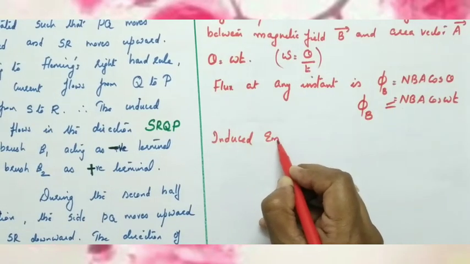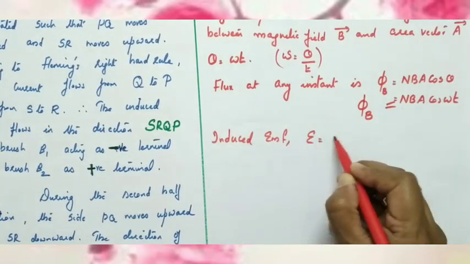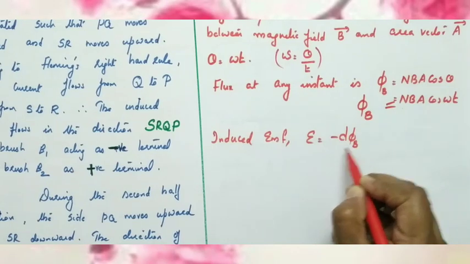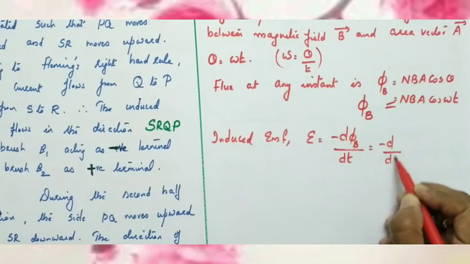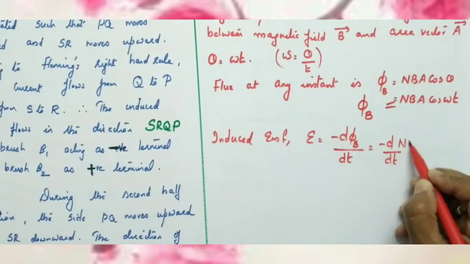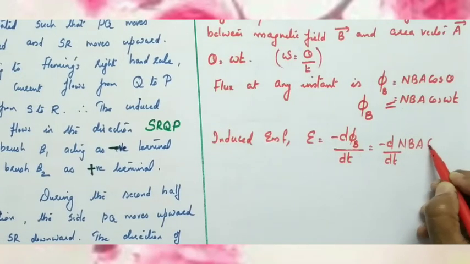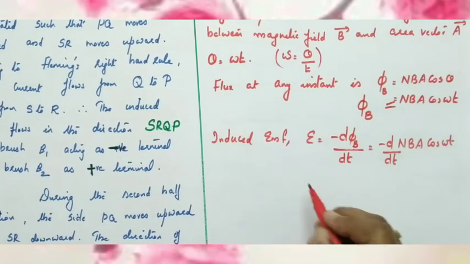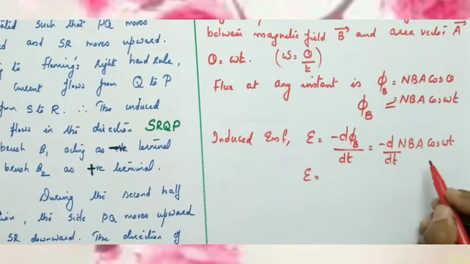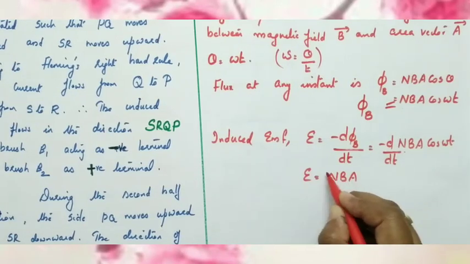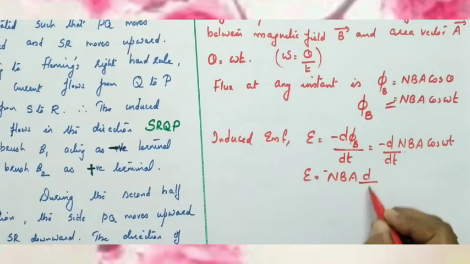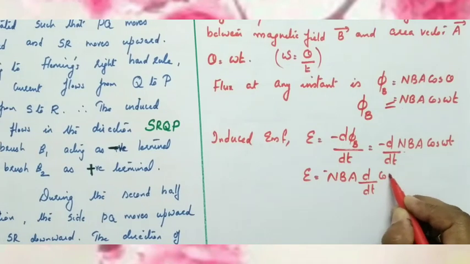We know that from Lenz's law, induced EMF E equals minus d phi b divided by dt, which is equal to minus d by dt of phi b. What is the total magnetic flux? NBA cos omega t. So EMF equals, NBA is a constant, so we can take it out, minus NBA d by dt of cos omega t.